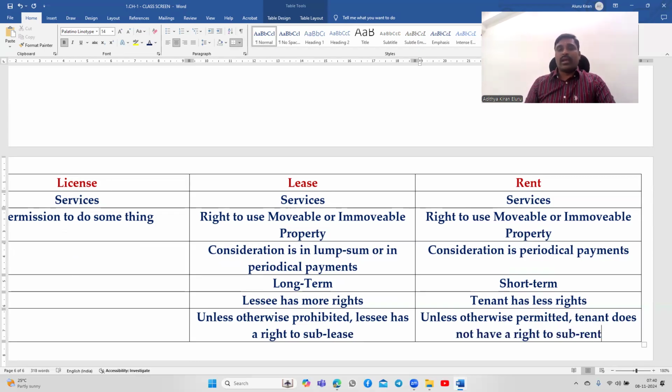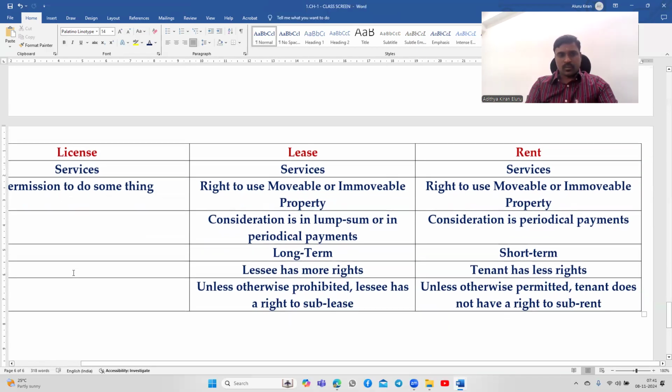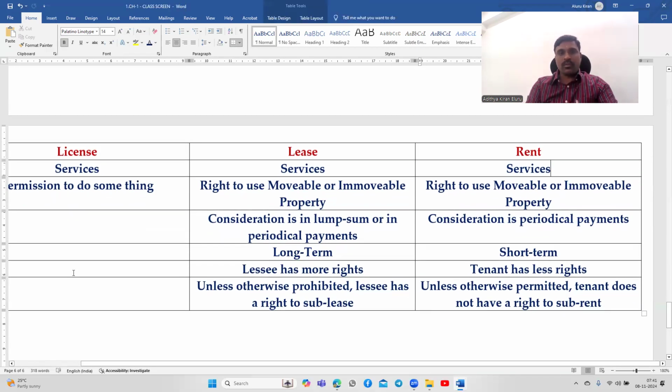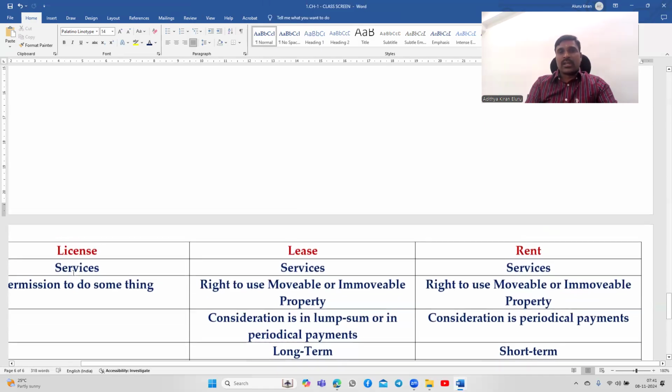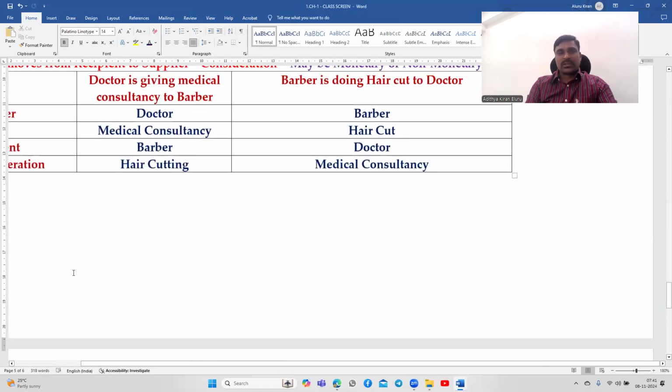This is the thing. Both are granting the right to use mobile or immobile property, whereas rent is a short term, lease is a long term. Lessee has comparatively more rights, tenant has comparatively less rights. Lease consideration is in the form of lump sum or periodical payments. Rent is usually periodical payments. Okay, so these three are related to services.